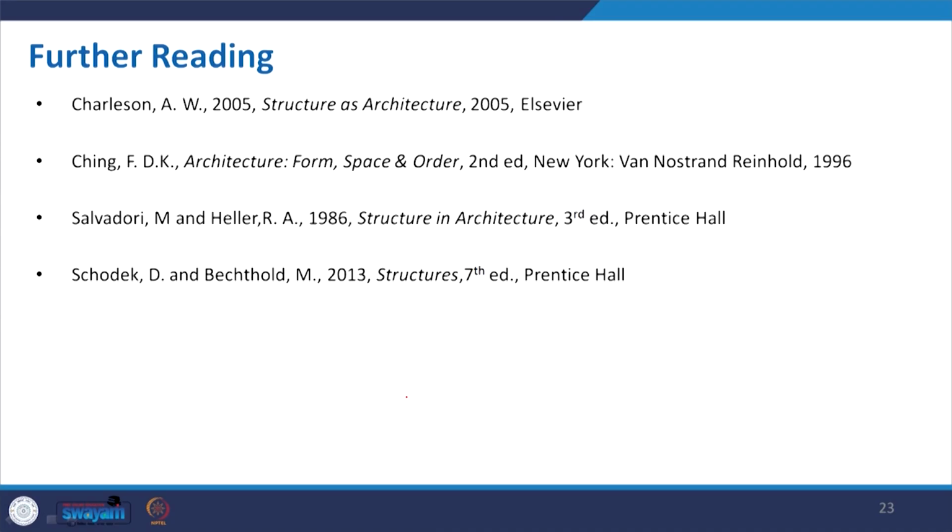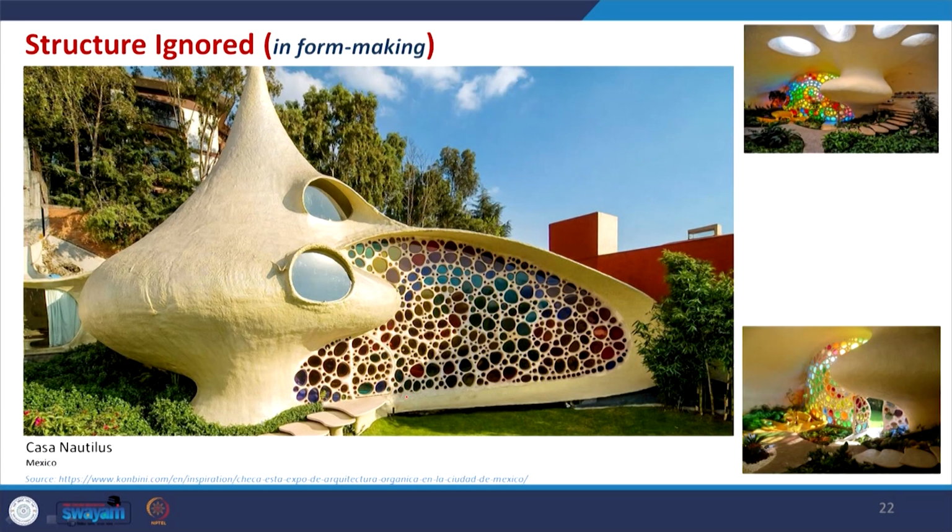These are the further readings, which I have already given in the earlier slide. If we want to summarize what we learned in today's lecture, the first category was about structure as architecture. We have taken the example of the Eiffel Tower or some high-rise building, even Burj Khalifa, where basically it is the structural arrangement to protect your building from gravity or lateral load, all imposed load on it, and finally the outcome is really a form. So, structure acts as architecture.